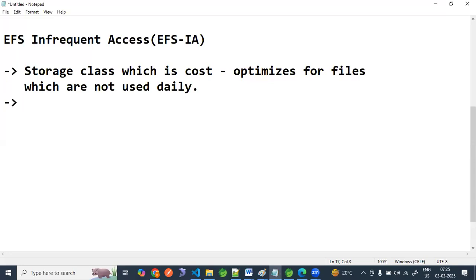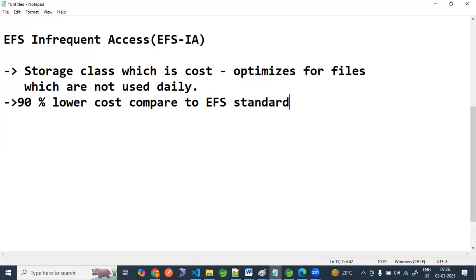It is about 90% lower cost compared to EFS standard storage. Now, what is the next point about this IA?